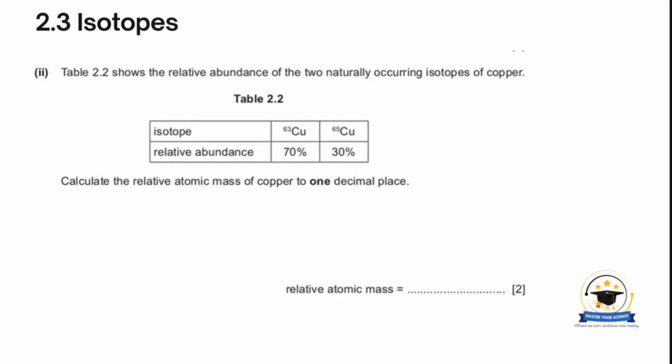In this case, copper 63 has a relative abundance of 70% and copper 65 has a relative abundance of 30%. The figures 63 and 65 represent the mass number.